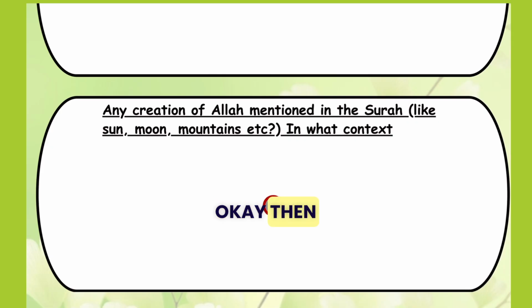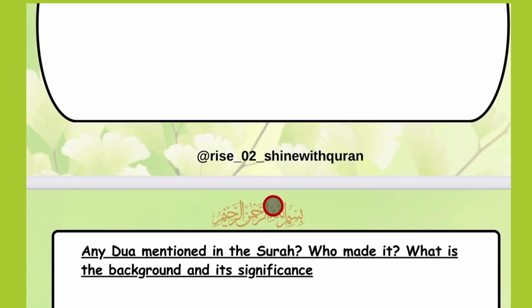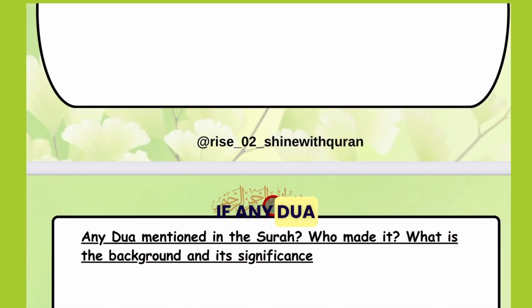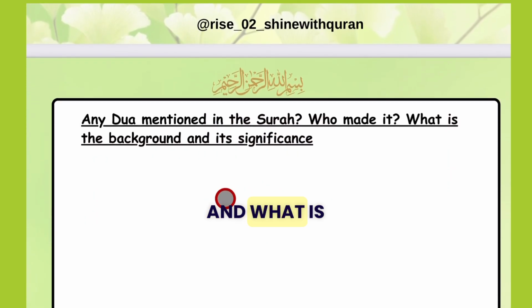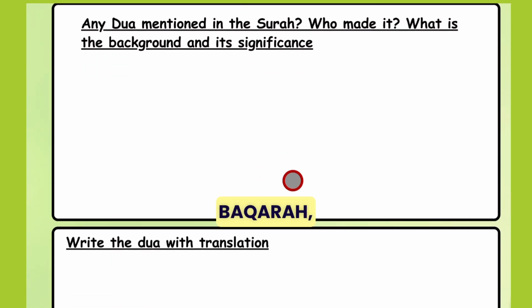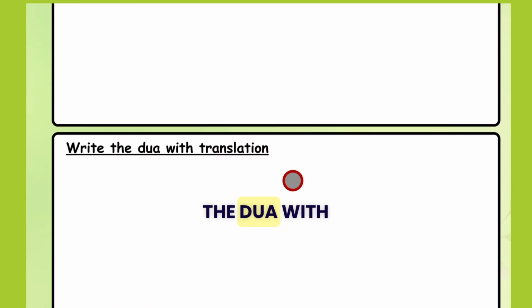Okay. Then the next is if any dua is mentioned in the surah: who made it, what is the background, and what is its significance. You should know the background. For example, Ibrahim alayhi salam's dua in Surah Baqarah, why did he make it? Then write the dua with the translation. If it's more than one dua, it's better you write it down in your journal.